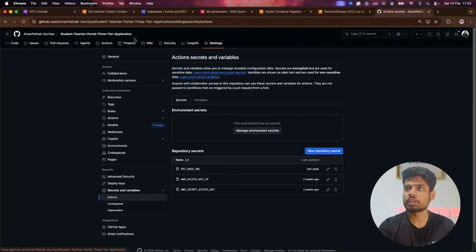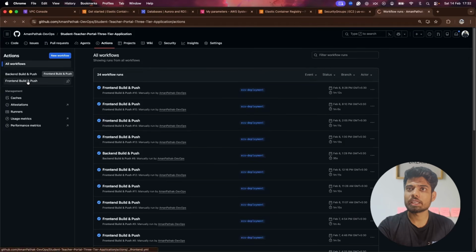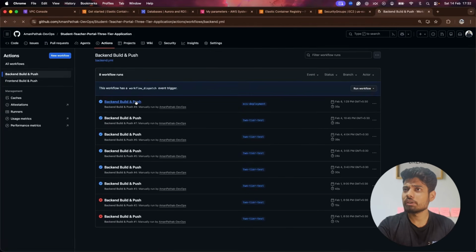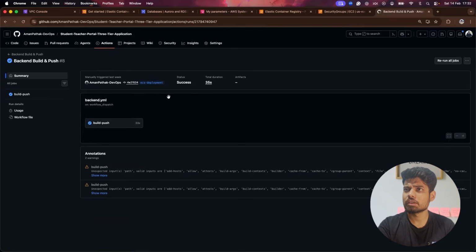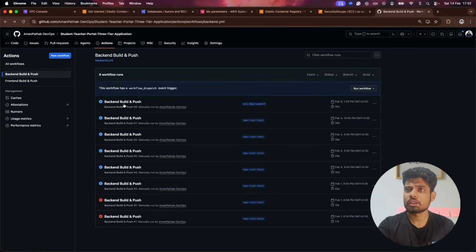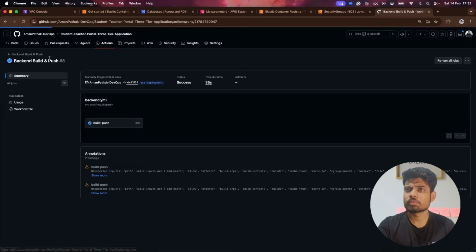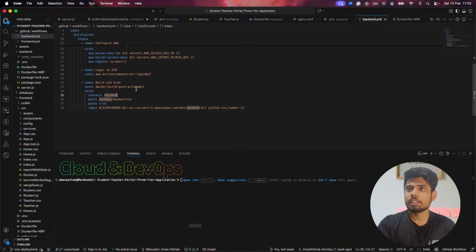If I just show you here, if you click on actions, here is the backend build and push. Currently we can see the run number is hashtag 8. So when we run this workflow, it will give run number 9.